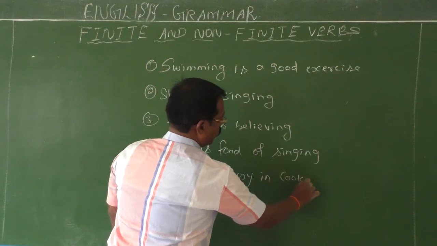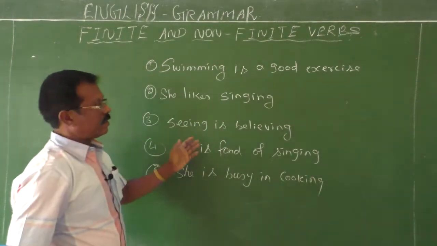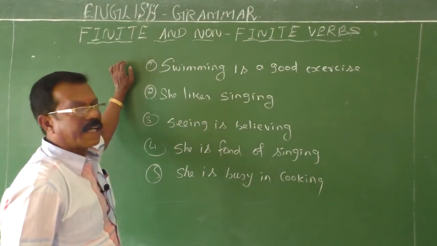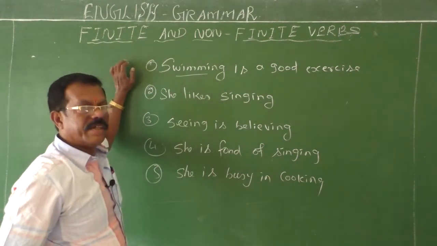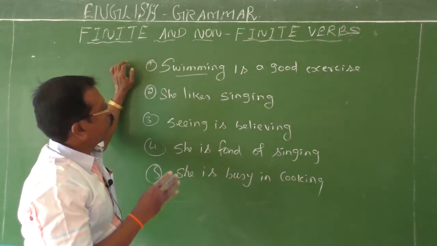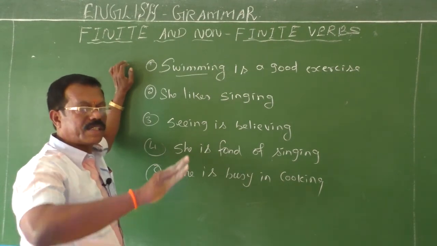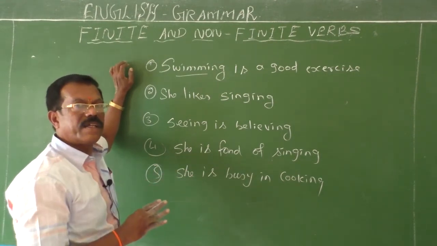She is busy in cooking. Now go through all these sentences. Swimming is a good exercise. In this sentence, swimming is a subject. Swimming is a gerund. It's a noun. So a gerund can be used as a subject of a sentence. Could you understand, children?